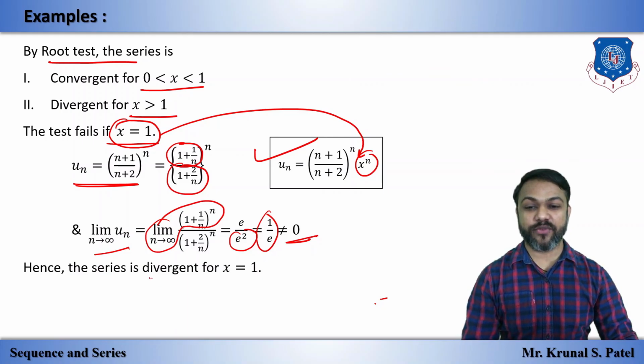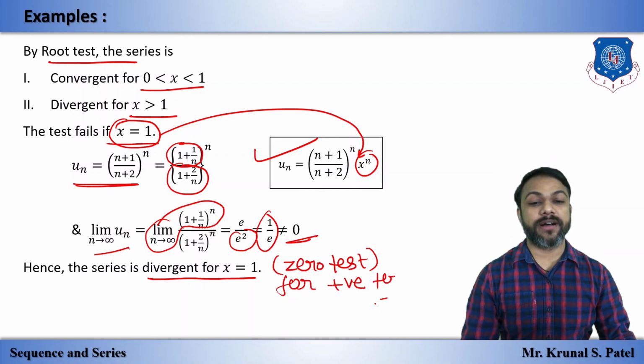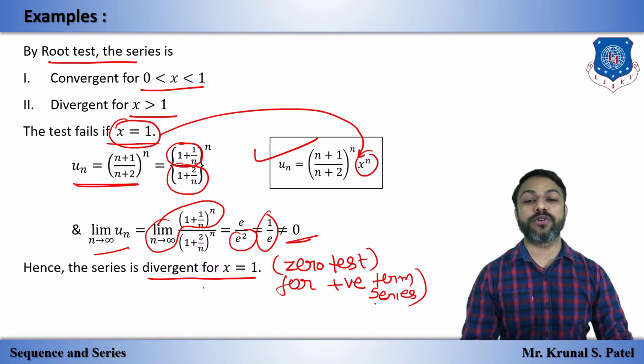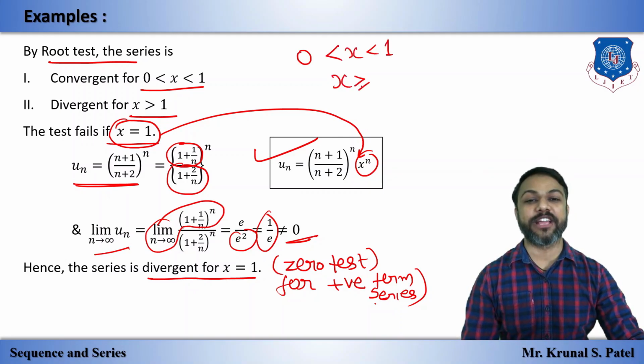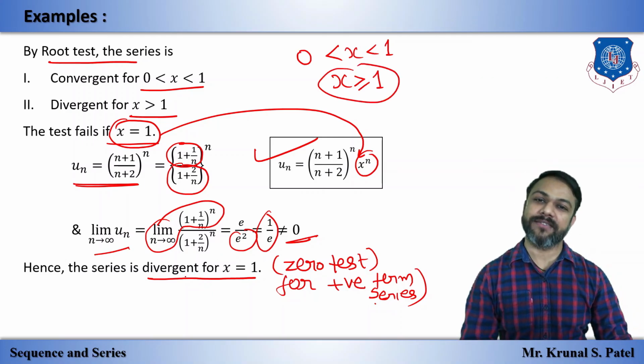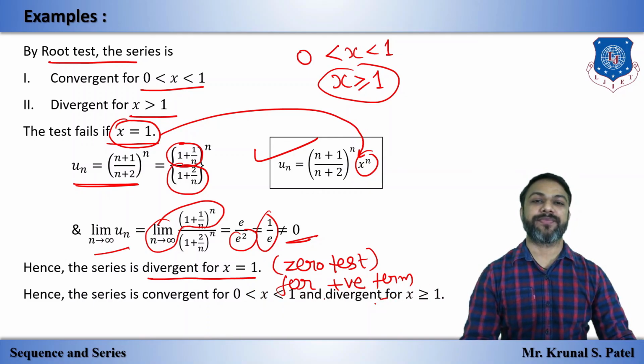So we can say that for x equal to 1, the given series is divergent by the zero test for positive term series. So the final conclusion: convergent for this as it is, and divergent for x greater than or equal to 1. Now the equal to goes with this, because for 1 the series is divergent. This is our final answer.